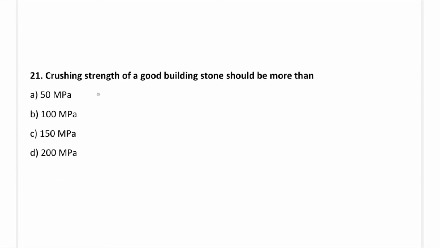So next question, the crushing strength of good building stone should be more than: option A, 50 megapascal; option B, 100 megapascal; option C, 150 megapascal; option D, 200 megapascal. So the correct answer is option B, 100 megapascal.